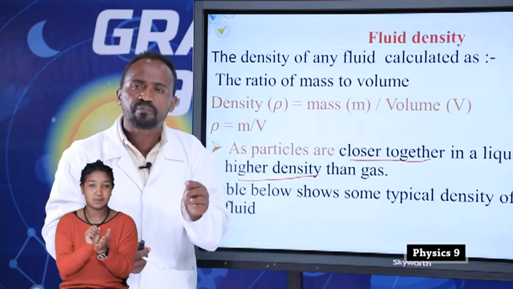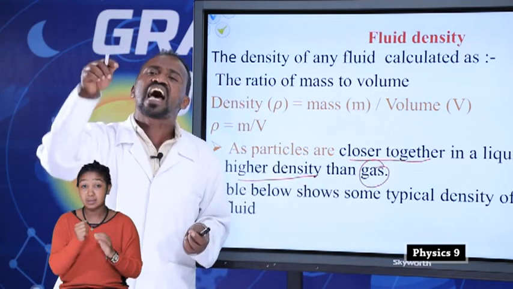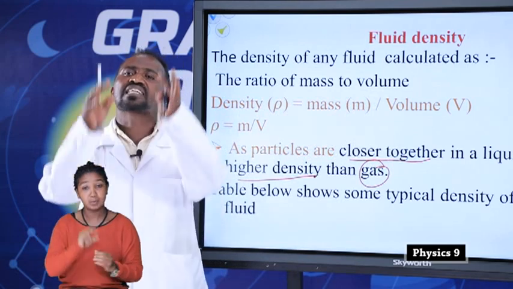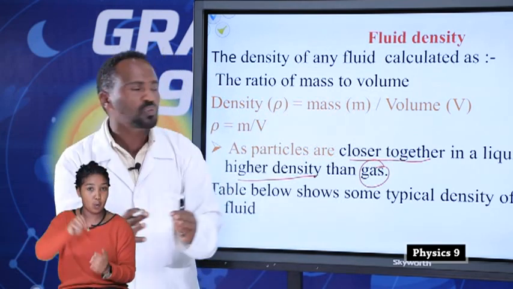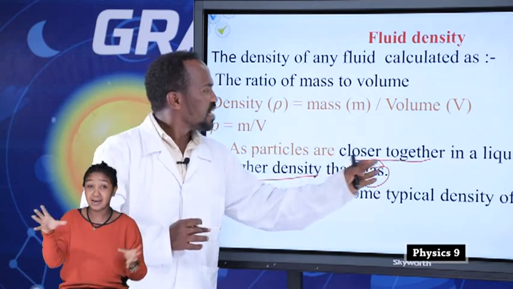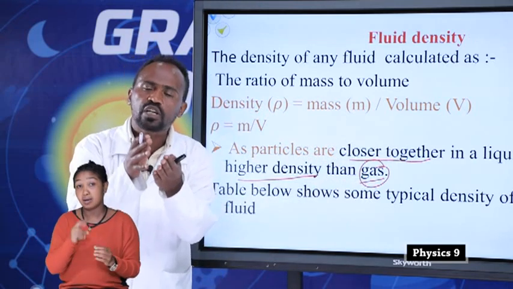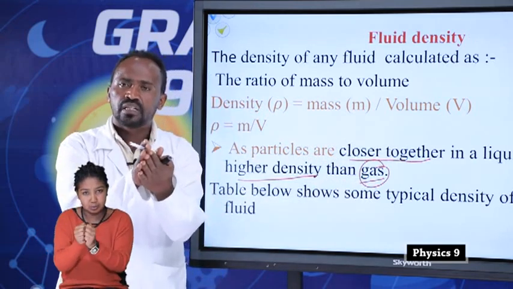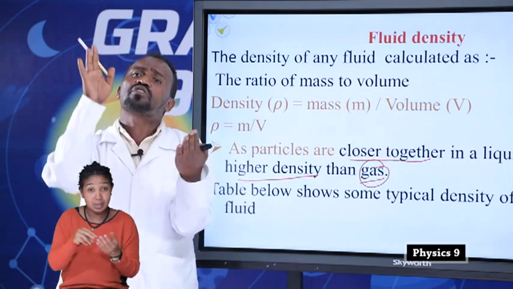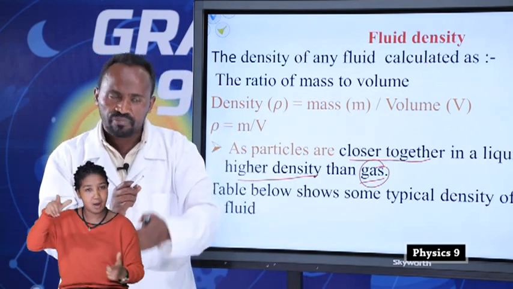For example, if you compare the density of a liquid with the density of a gas, a liquid has higher density than a gas because a gas has large volume. The particles of the liquid are close together, which means the volume is small, therefore it has large density.